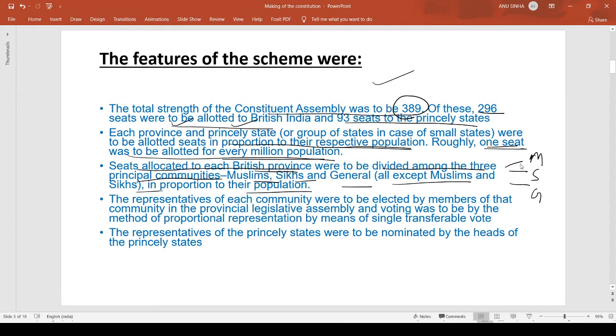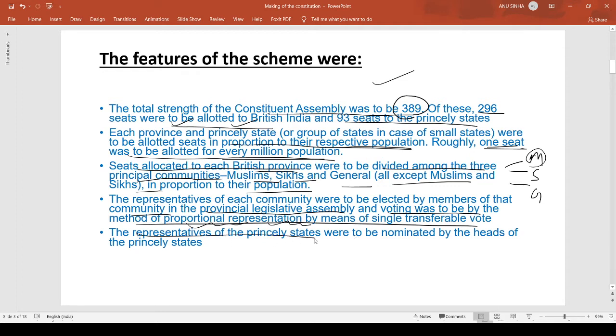And how are these people going to be elected? The representatives of each community were to be elected by the members of that community only, in the provincial legislative assembly, and voting was to be done by the method of proportional representation by means of the single transferable vote. So it was not a direct election.